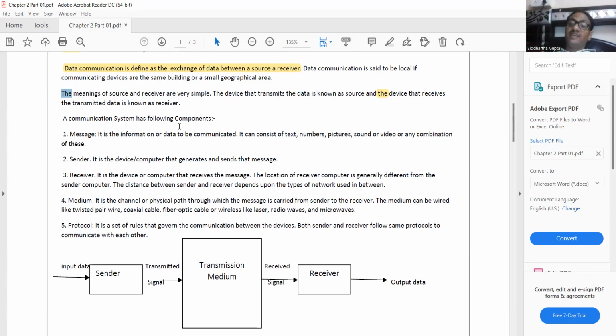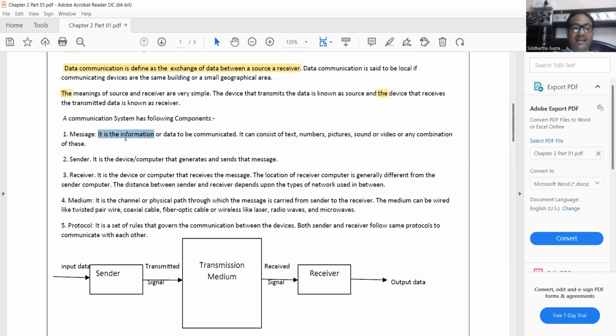Whether it be text, picture, audio, video, or bits, whatever the data, analog or digital. I will explain analog and digital data later on. But you need to understand that data can be in any form, and the message can be in any form. The same thing is written here.